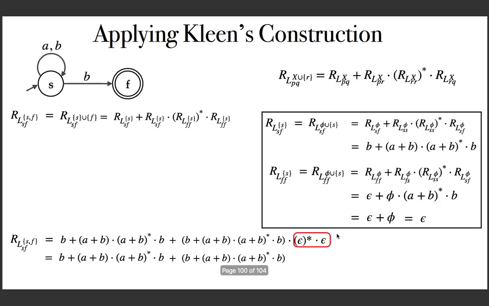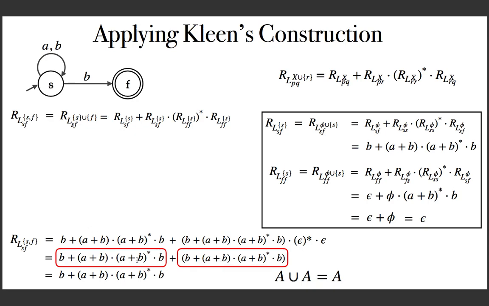Why? Because epsilon star is epsilon. Just take the definition of star closure. You will see that it's epsilon. Epsilon dot epsilon is epsilon, and epsilon concatenated with something is something. So this is correct. And this formula can be further simplified as this. Why? Because you can see that these are exactly the same regular expression.